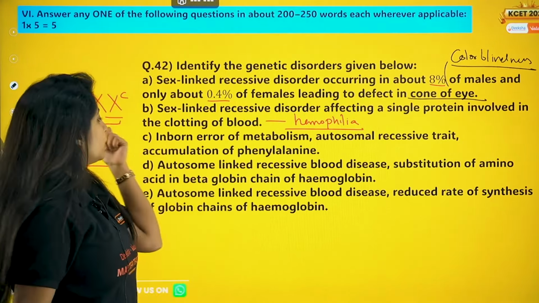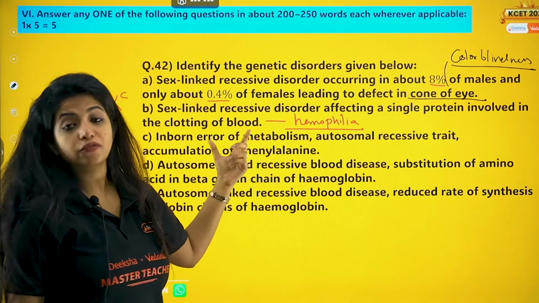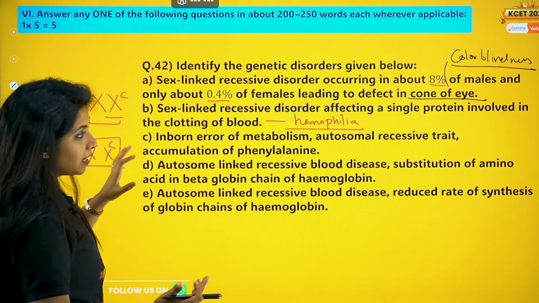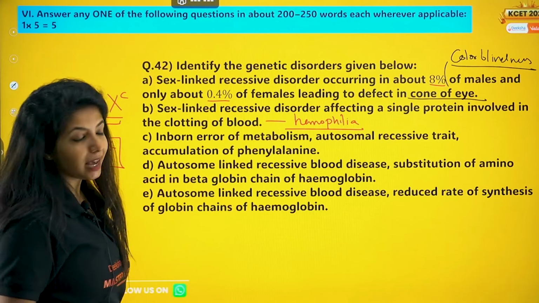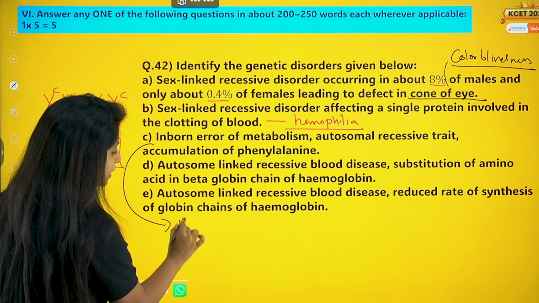Now, inborn error of metabolism, autosomal recessive trait, accumulation of phenylalanine. So this is an inborn error of metabolism. That means it is inherited. It is an autosomal recessive disease and accumulation of phenylalanine is happening. What is this disease? It is phenylketonuria.